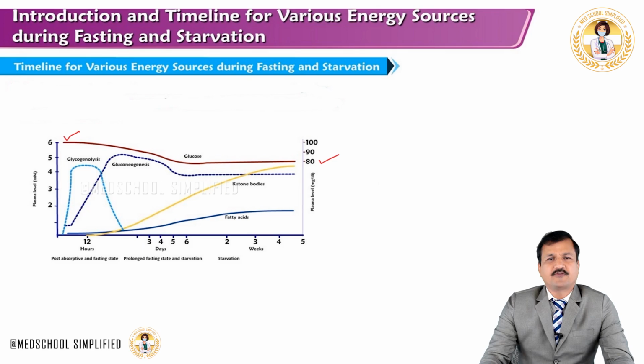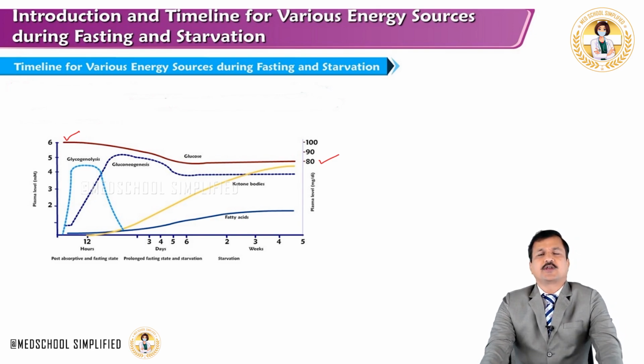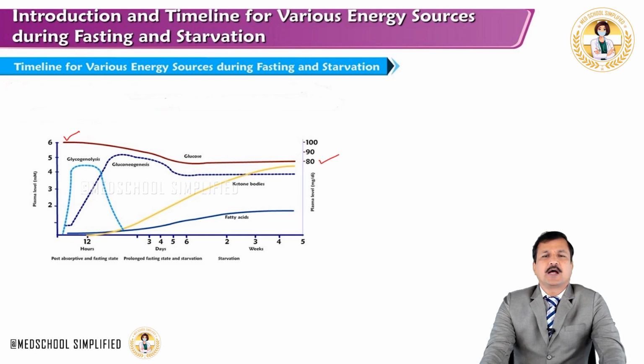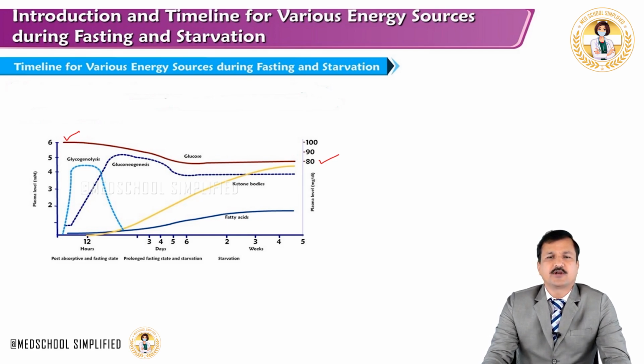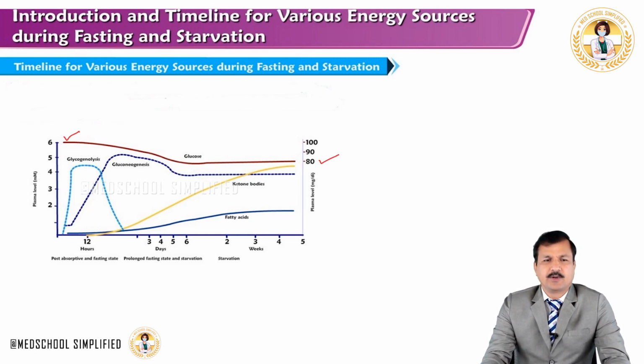Glycogen in the liver is broken down into glucose 1-phosphate, which is further converted into glucose 6-phosphate, and that is converted to glucose and released into the blood.